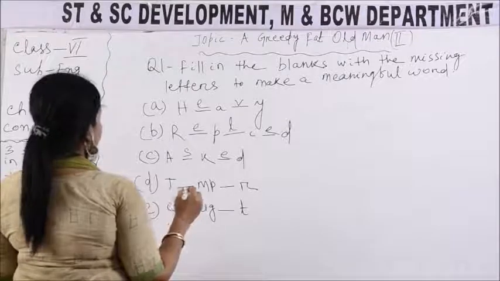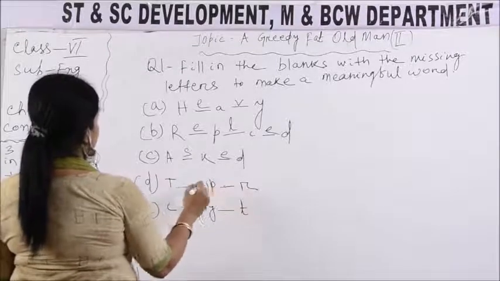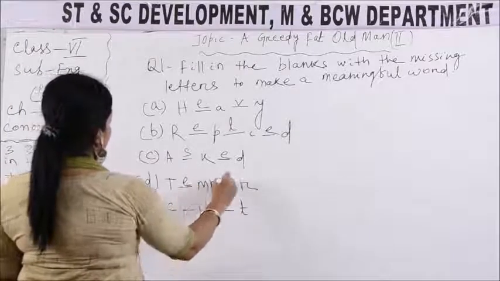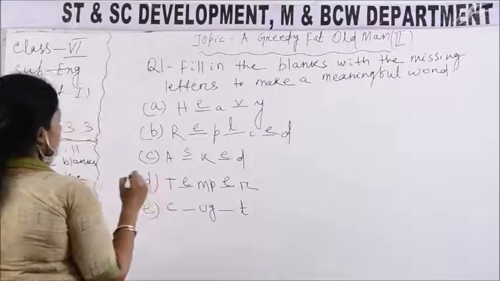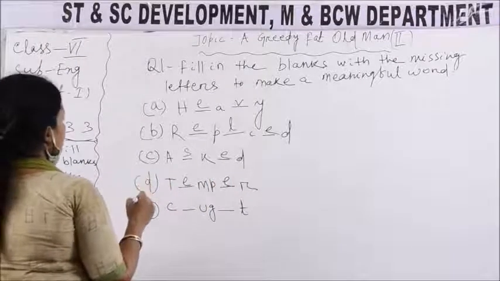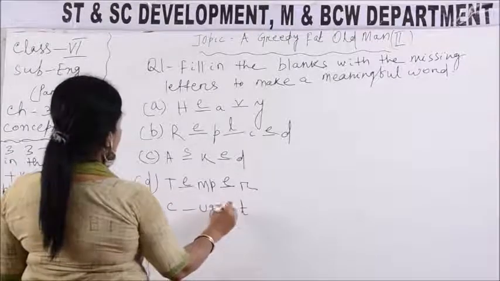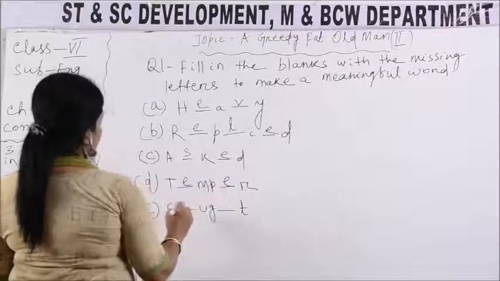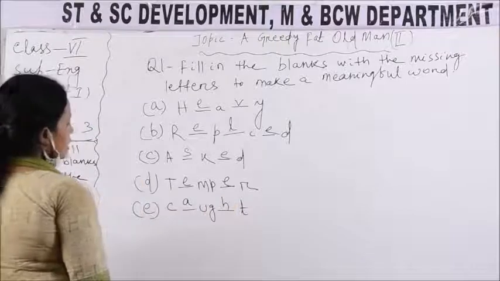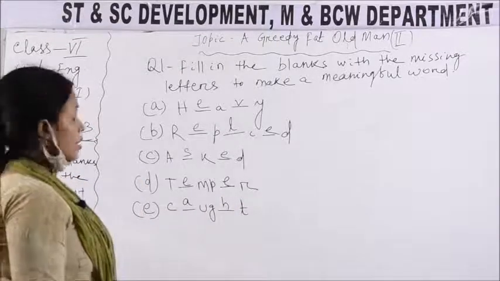Now in D, T dash M-P dash R. First I will put E, then E. The word is temper, T-E-M-P-E-R. Now in E, C dash U G dash T. First I will put A, then H. The word is caught, C-A-U-G-H-T. Note it children.